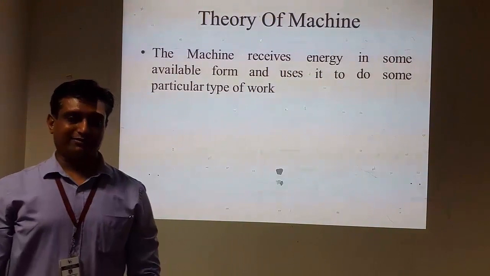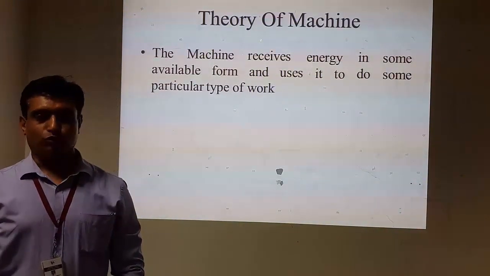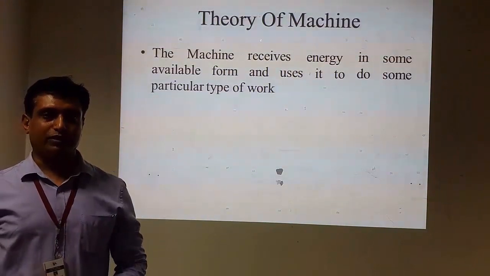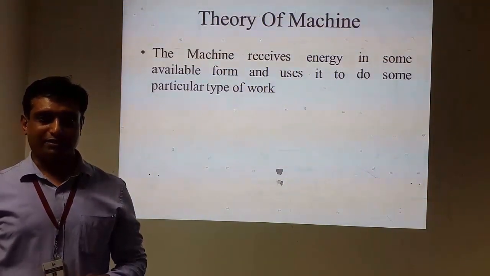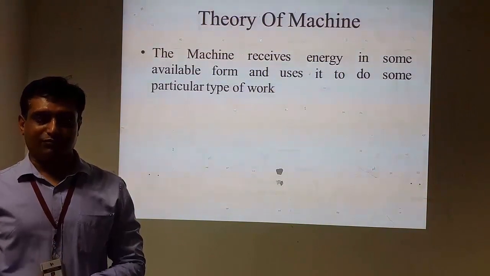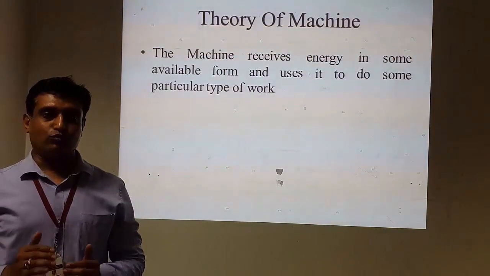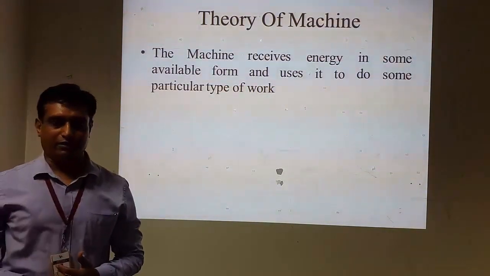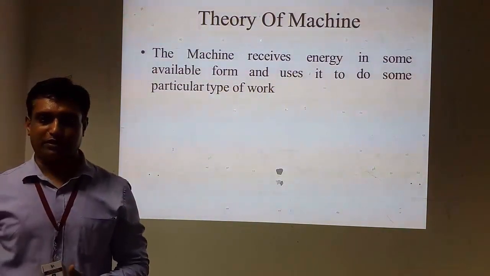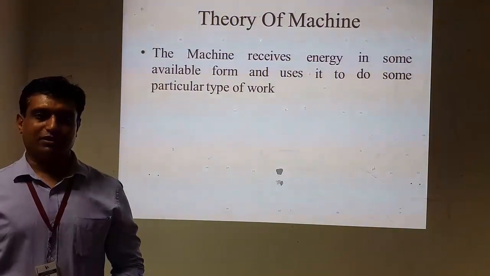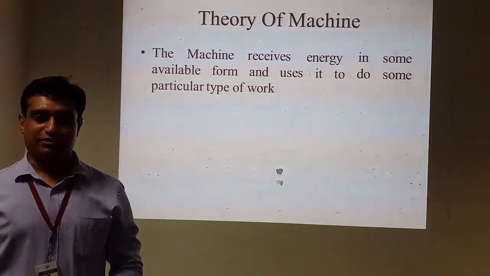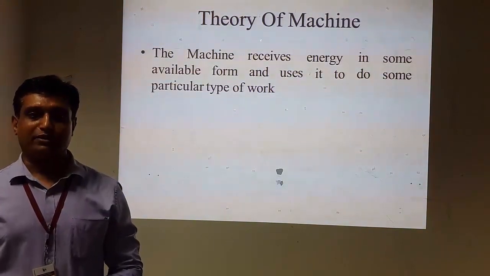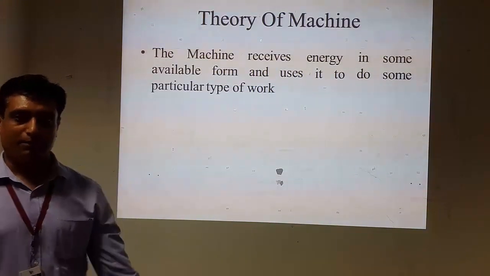So let us see what is theory of machine exactly. To understand the meaning of theory of machine, first of all we need to understand the meaning of machine. Machine is a combination of various mechanisms which converts energy in one form into another form. We transfer the energy into the machine in terms of electrical energy, kinetic energy or potential energy. That energy is ultimately converted into useful work by means of machine. So this is the exact definition of machine.